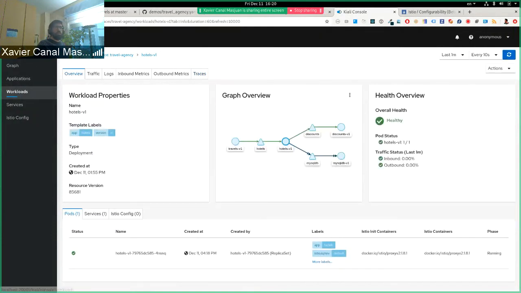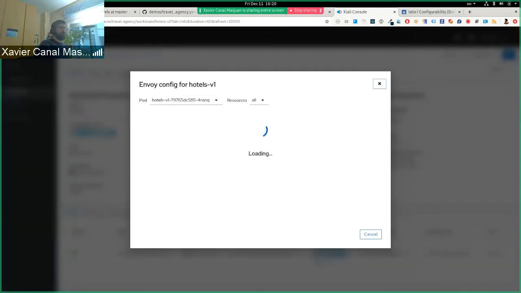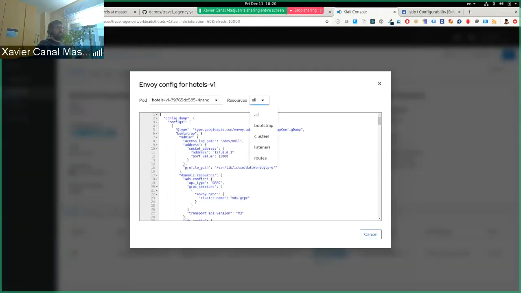So let's go to the workload itself and see if Istio has applied those custom tags to the Envoy. Here is the new Envoy config feature we introduced last sprint, where we can analyze all the Envoy configuration, how this Envoy is configured for this particular pod.